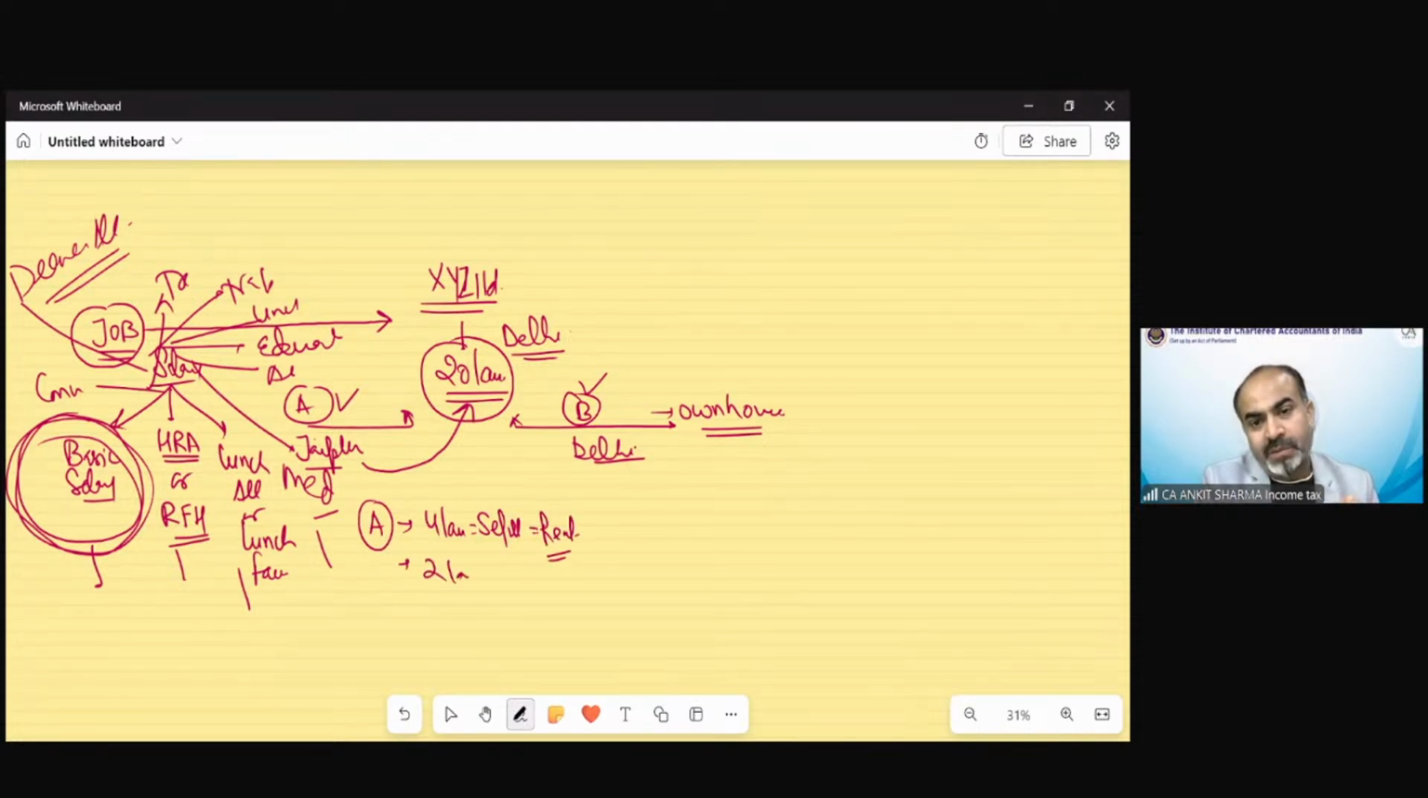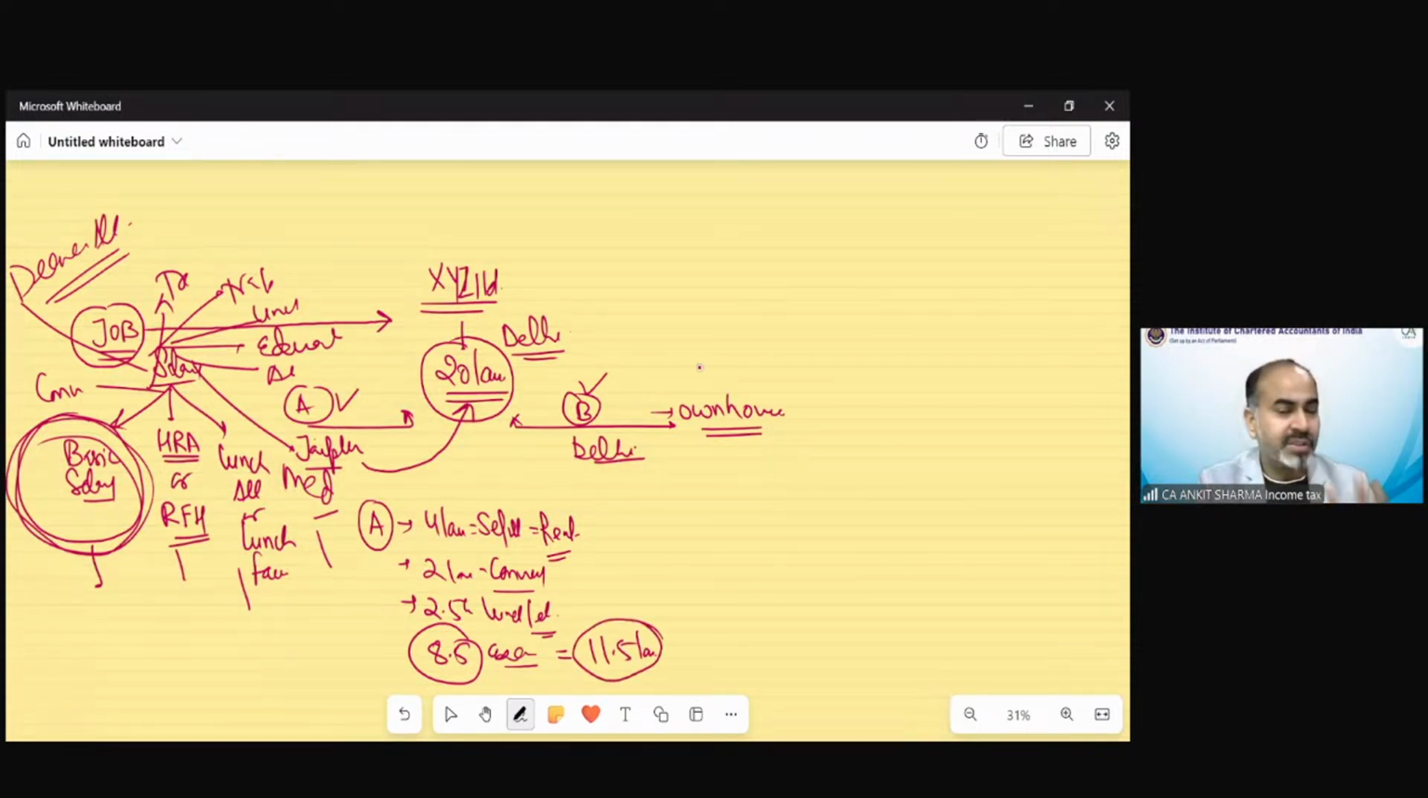2 lakh rupees would be my conveyance expenditure, sorry, not allowance. Fine. 2.5 lakh would be my lunch, etc. expenditure. So suppose we decided that out of this 20 lakh, almost 8.5 lakh is going to be expenditure. So what I will have in my hand is almost 11.5 lakh rupees.